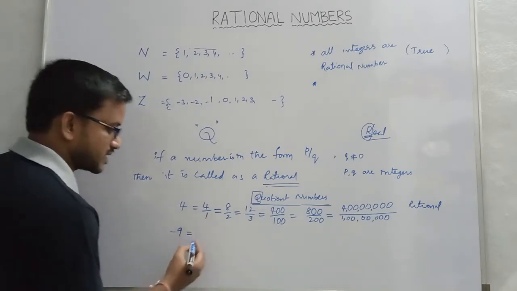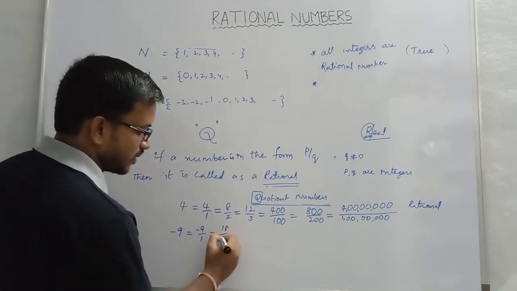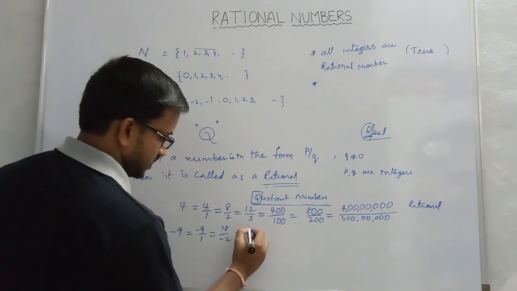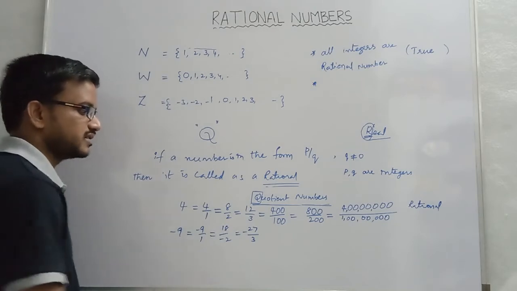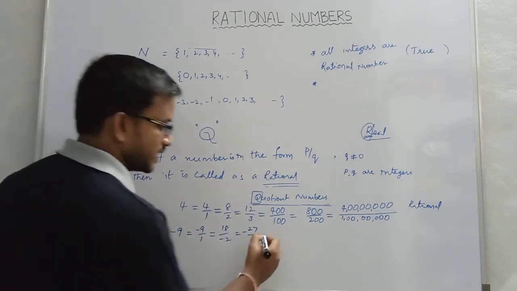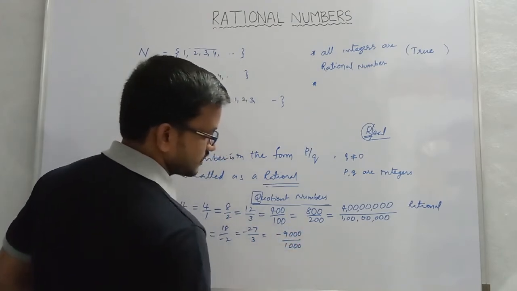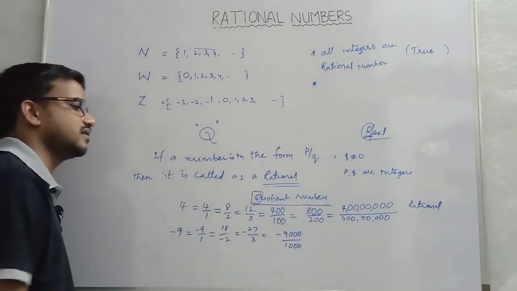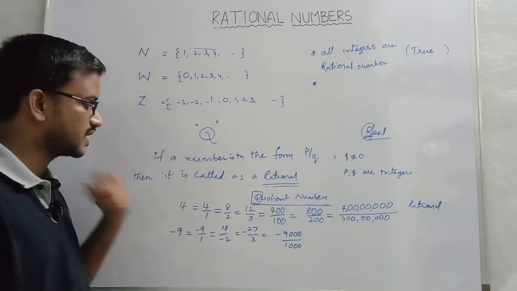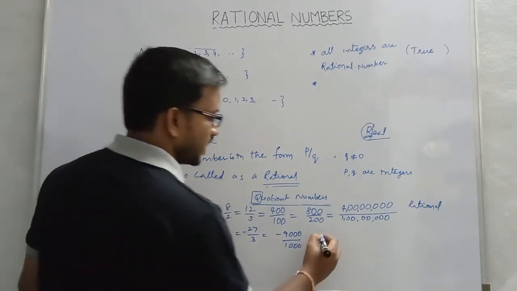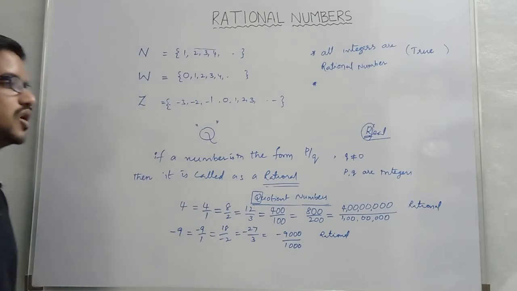So you can apply the same thing. -9 we can write as -9 by 1 or 18 by -2 or -27 by 3. 3 nines are 27. Or else we can write -9,000 by 1,000. So you can generate infinite fractions, all equivalent, so even in this case it is rational only.